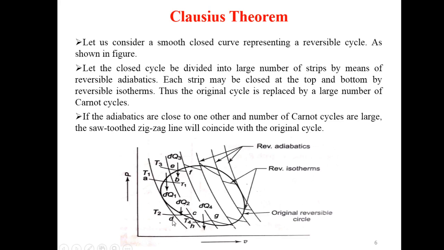If we make such cycle for all the reversible adiabatics, then we will get large number of Carnot cycles. If the adiabatics are close to one another, means if these reversible adiabatic lines are very close to each other, then number of Carnot cycles are large. This sawtooth zigzag line will coincide with the original cycle. Then it will form the original cycle, that is smooth closed curve.